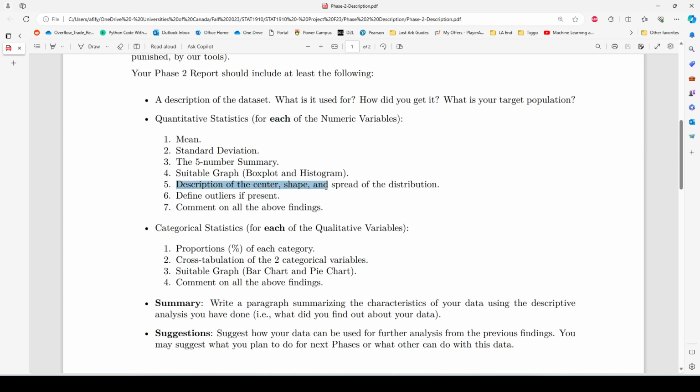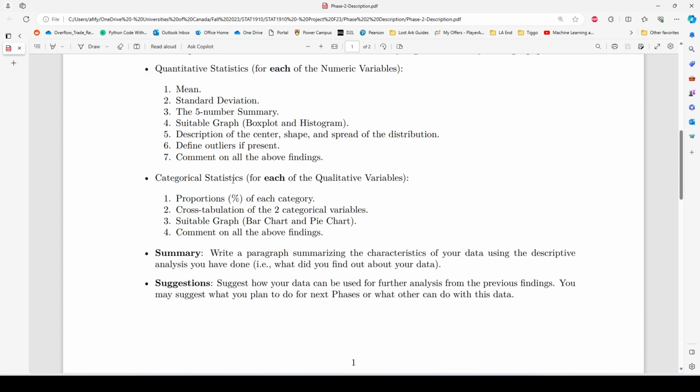So, a description of the center, shape, and spread of the distribution. This is from the histogram. You can define outliers if present. This is from the box plot, or you can define outliers as well from the lower fence and upper fence. Then comment on all of the above findings. You have to comment on everything that you got. This is for each and every one of the numeric variables.